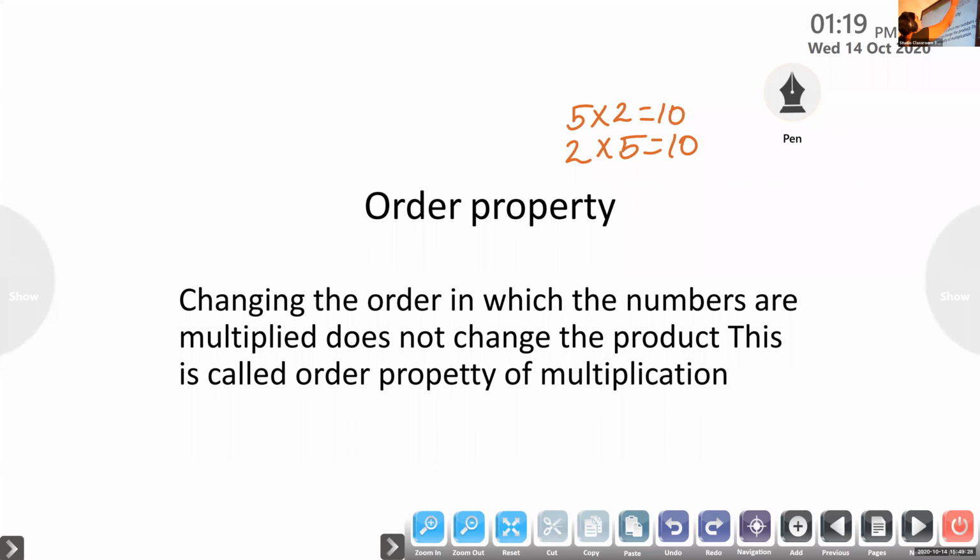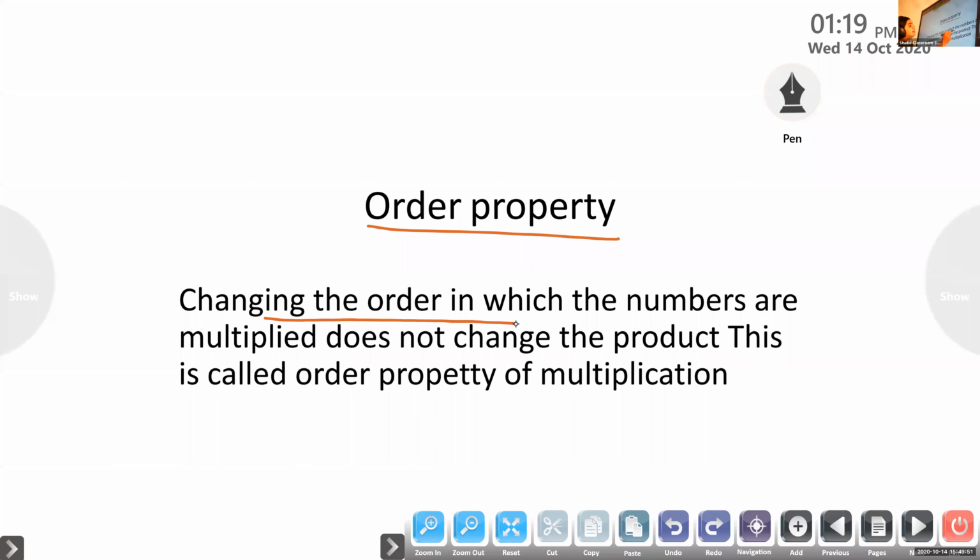That means 5 into 2 equal to 2 into 5. That means if we change the order of the number also, the answer will be same. 5 into 2 is same as 2 into 5. That is the order property of multiplication.